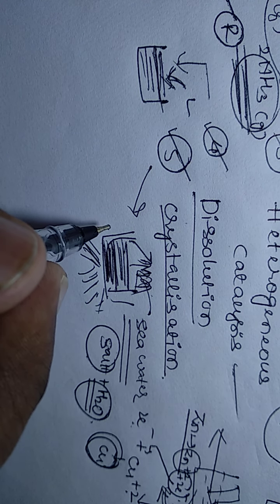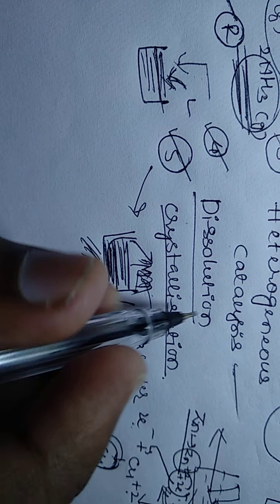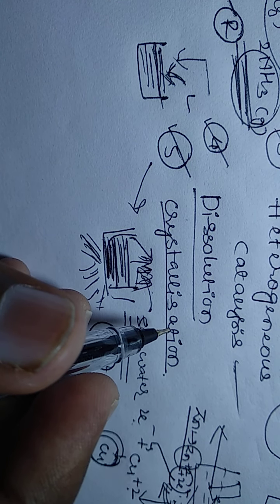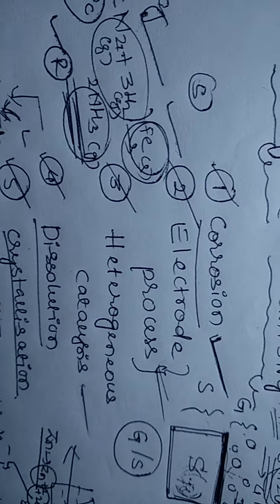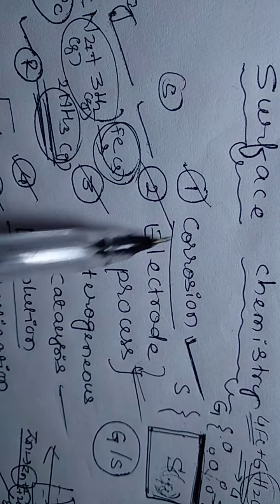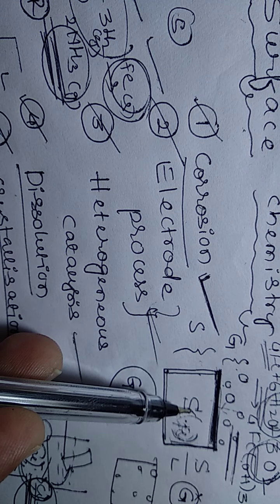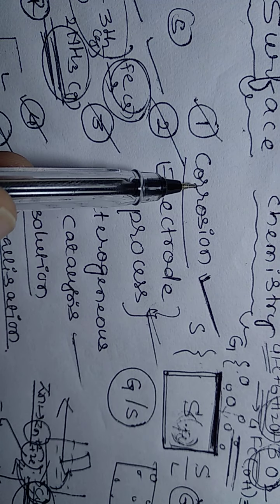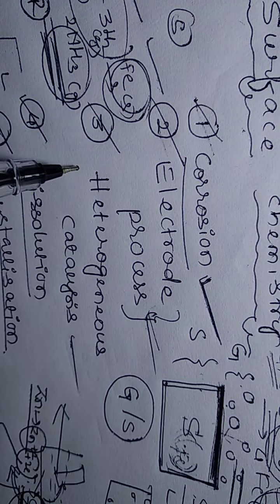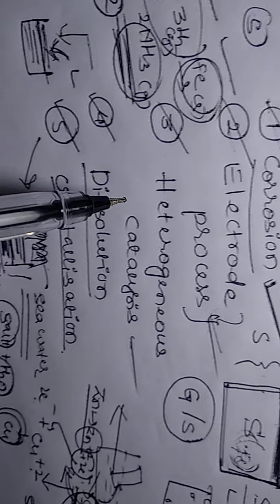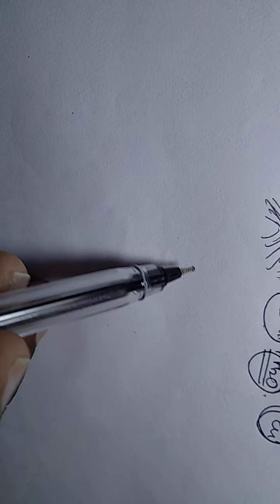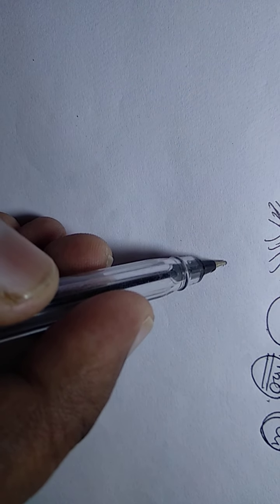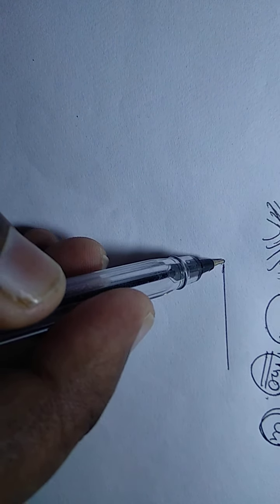So this is also one of the phenomena that comes under surface chemistry. Up to this point we have studied the definition of surface chemistry and its applications or uses in corrosion, electrode processes, heterogeneous catalysis, dissolution, and crystallization. Then, how do we study surface chemistry?